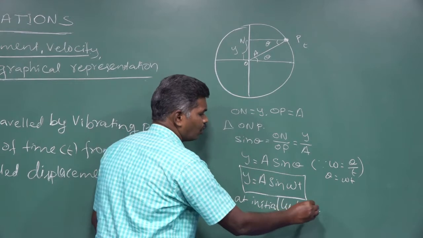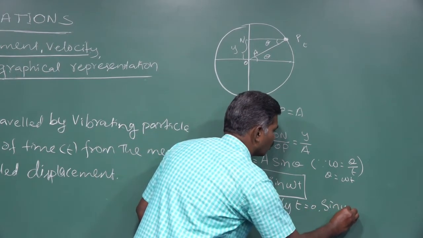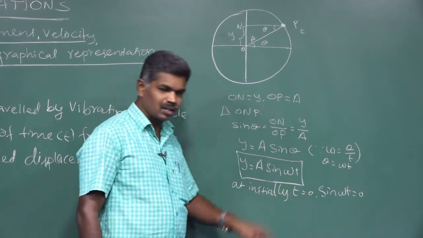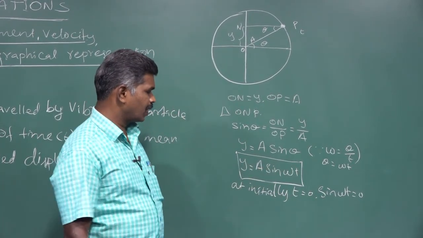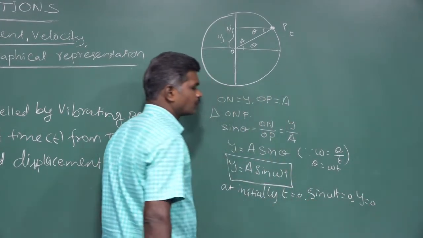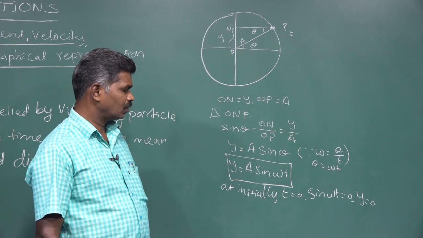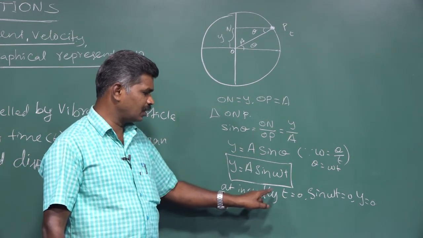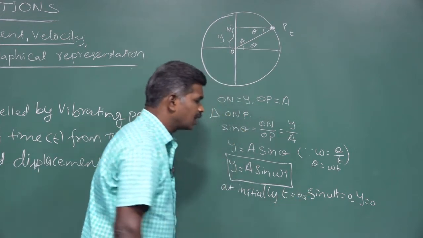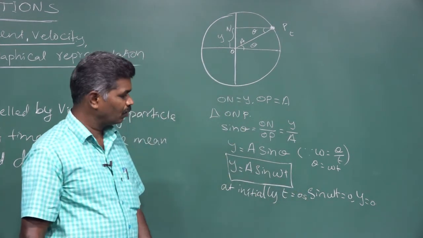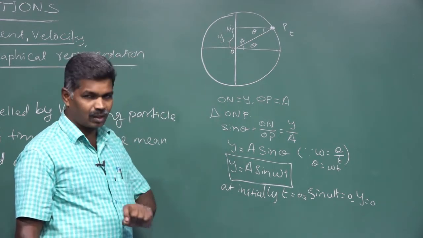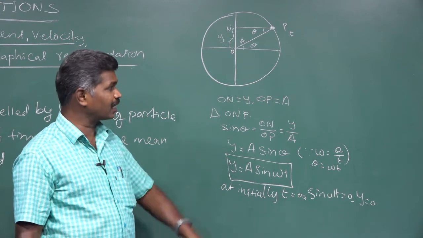If t is 0, sin omega t is equal to 0, and then the y value is equal to 0. That is, at 0 seconds, sin omega t is 0, so the displacement of the vibrating particle is also 0. Then we are going to take some other cases.